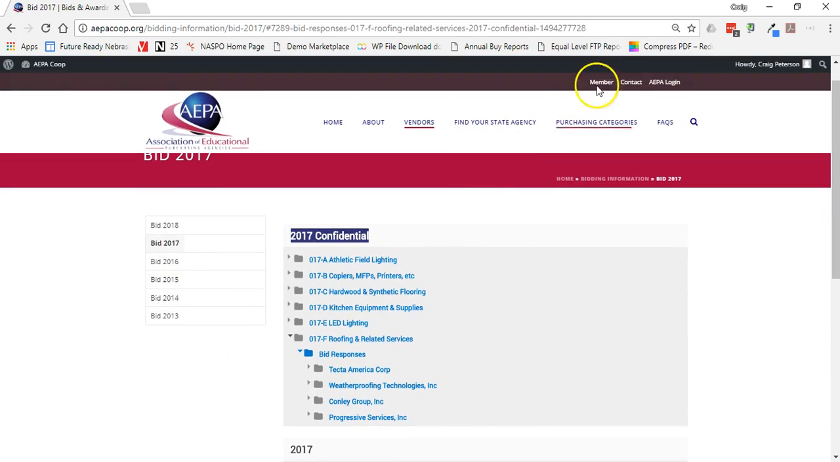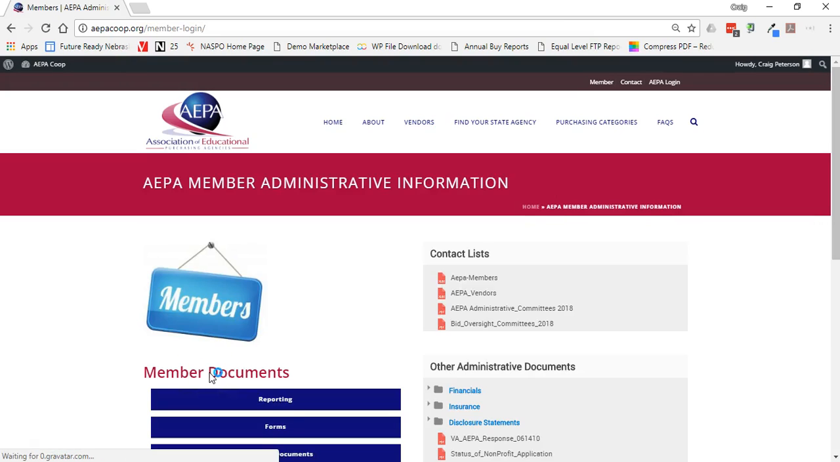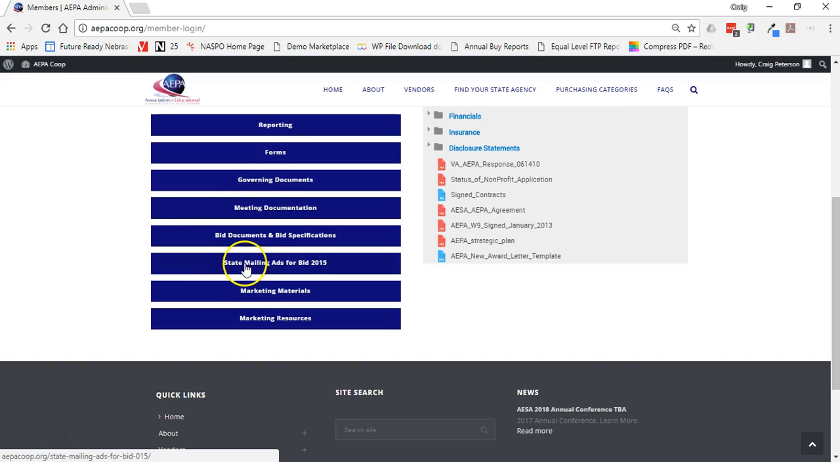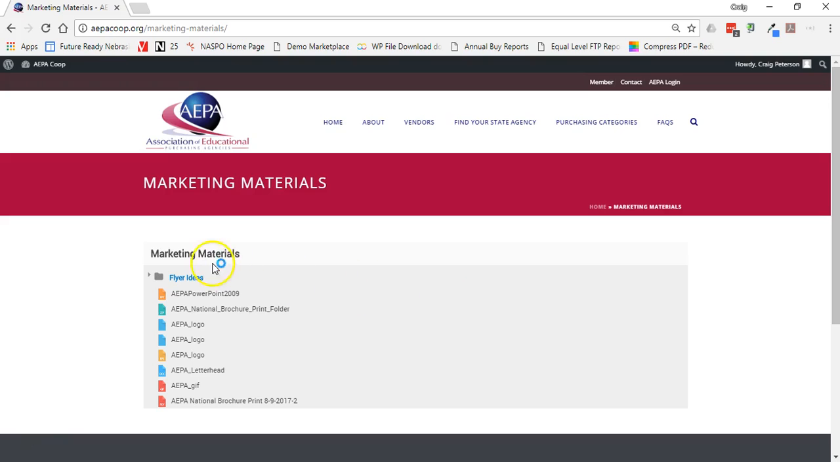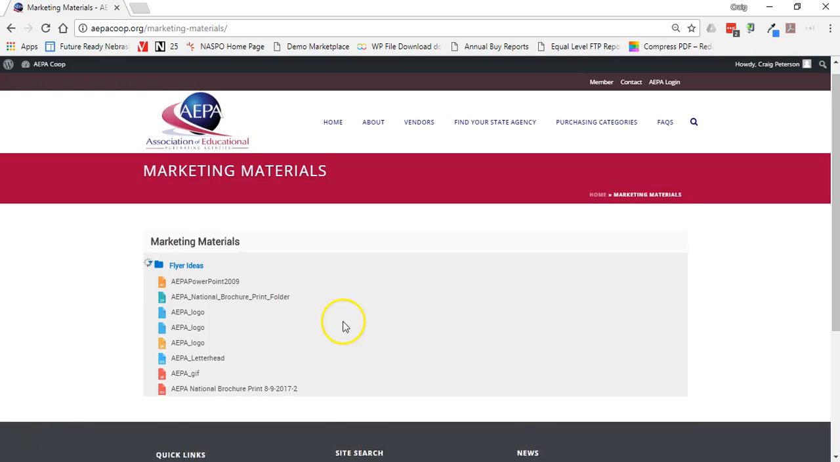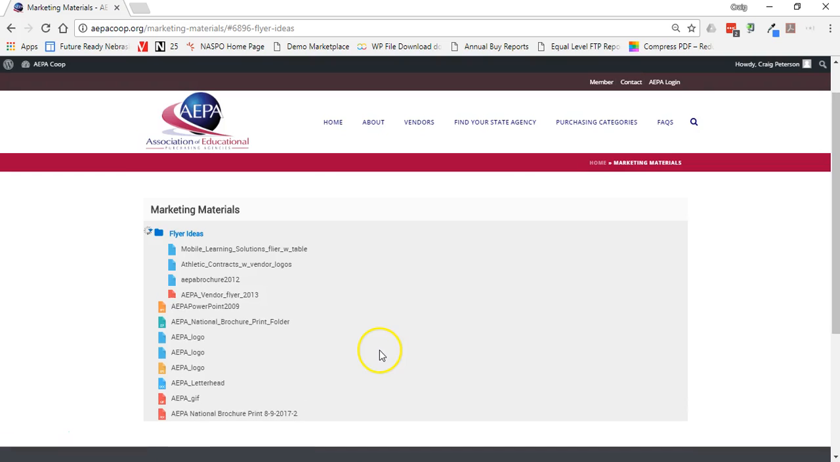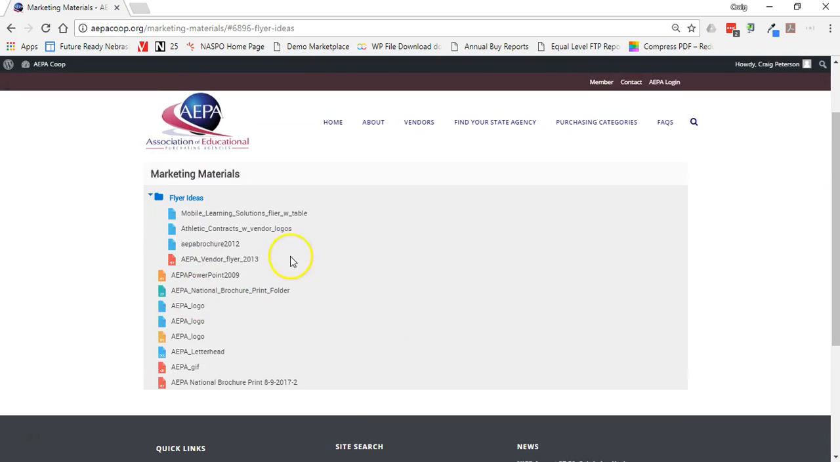So go back. State mailing ads, that's an old one, so I won't go into there. Marketing materials, though, there's some good information in here to include flyers and logos. So marketing materials for flyer ideas are listed there. There's some letterhead in there. The AEPA logos listed there. And so there's a lot of marketing type materials that you may utilize here. And those are available there.